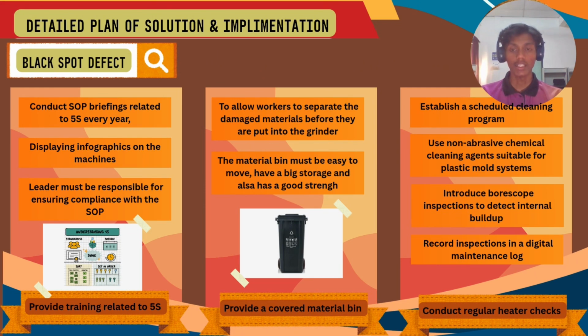So for this part, we can prevent the material and method factor that I mentioned before, because the covered material bin allows workers to separate the damaged material before they put it into the grinder. So when we provide a good facility, this is the example of the facility, which is the covered material bin. The workers can separate the damaged material before they put the material into the grinder, so the damaged material does not go into the grinder.